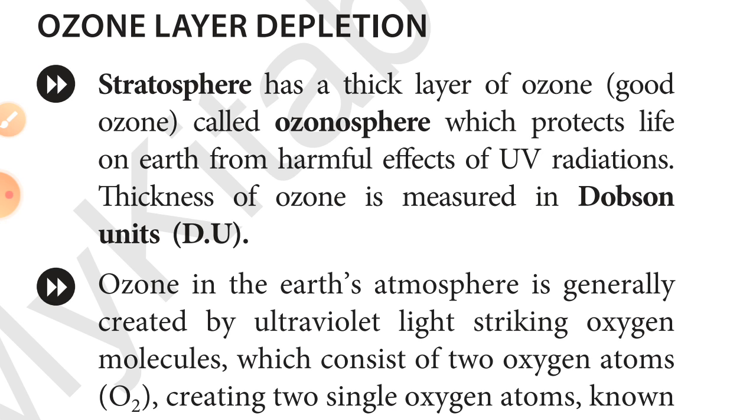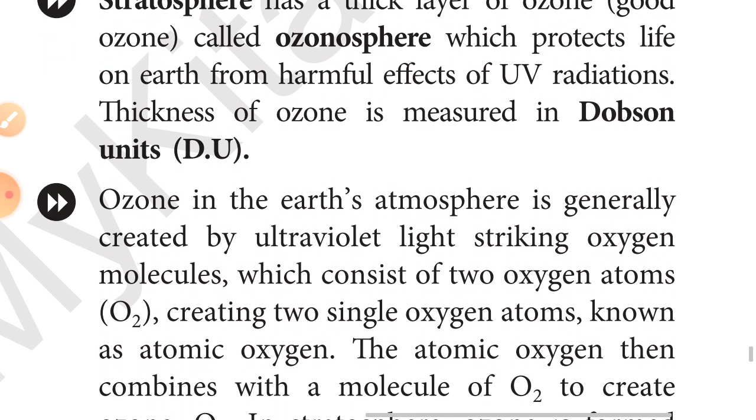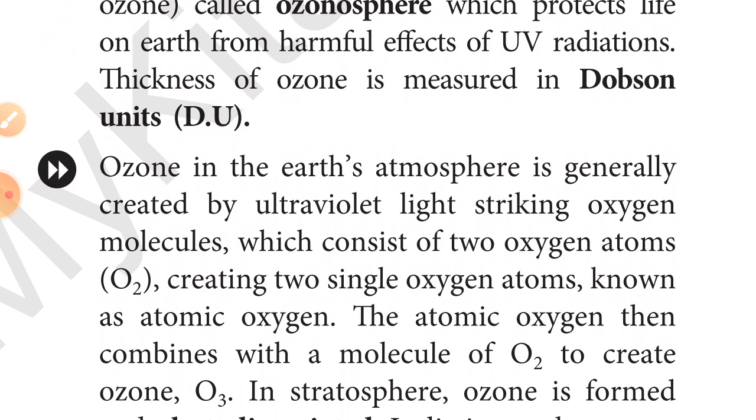After that, let us see how this ozone is formed in our environment. As you have seen here, the ozone in the earth's atmosphere is generally created by ultraviolet rays striking.